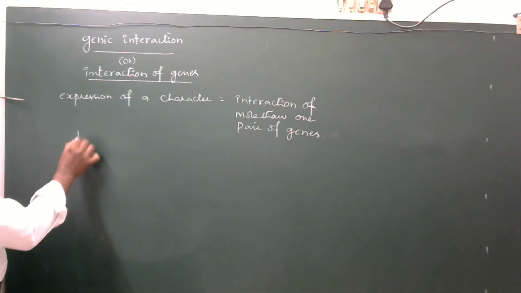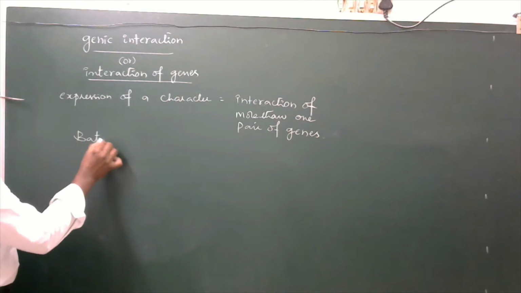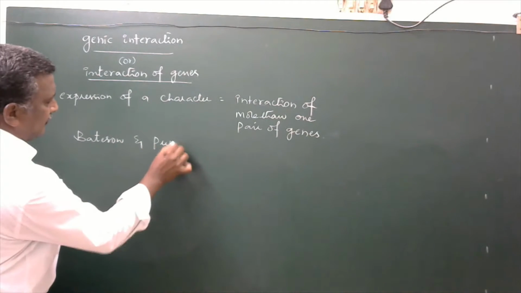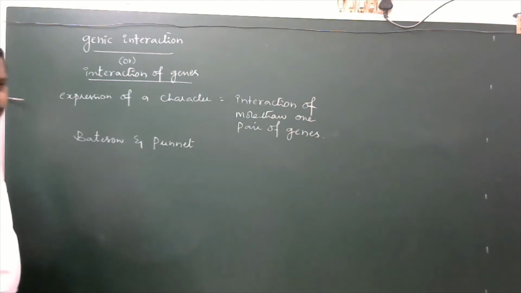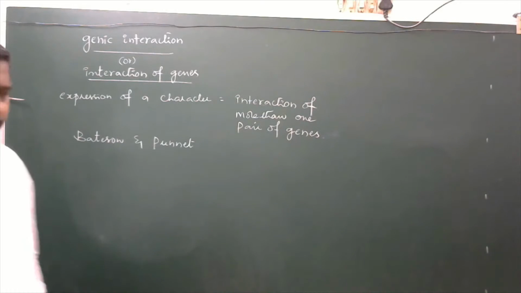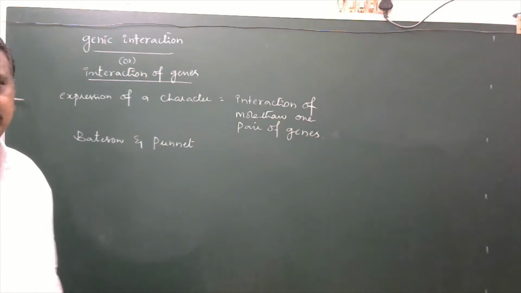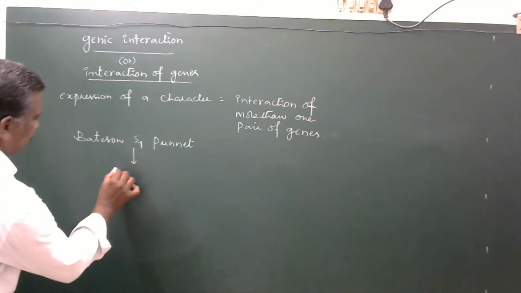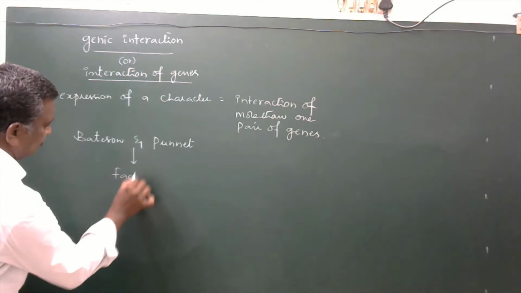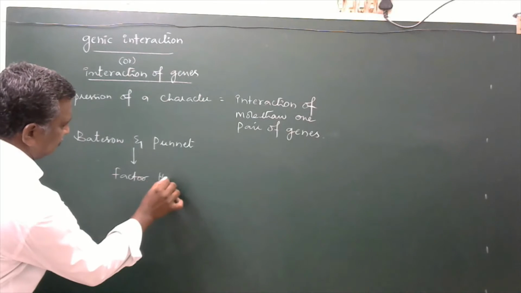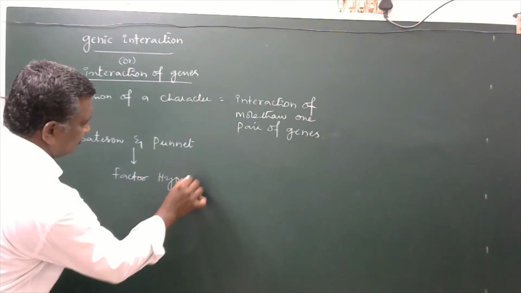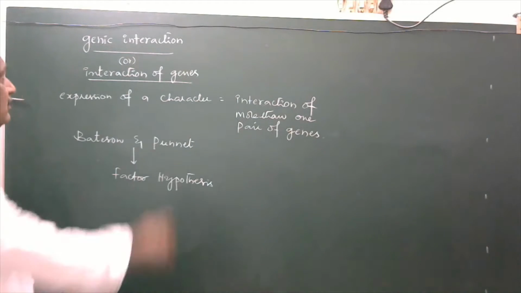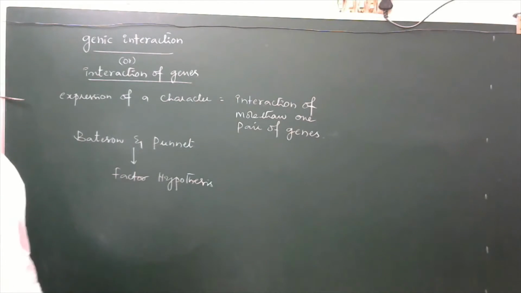Bateson and Punnett proposed a theory in the name of factor hypothesis to explain about genic interaction.